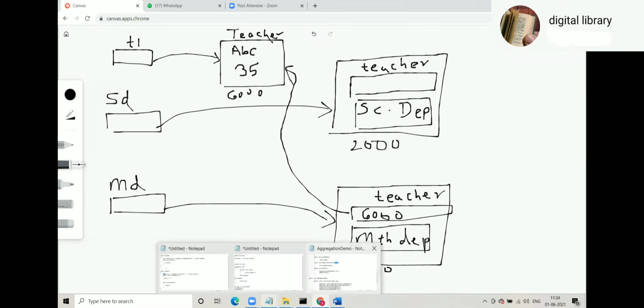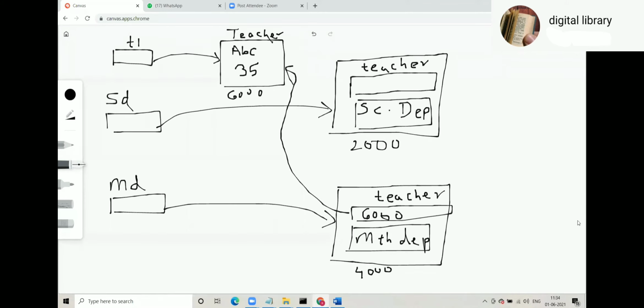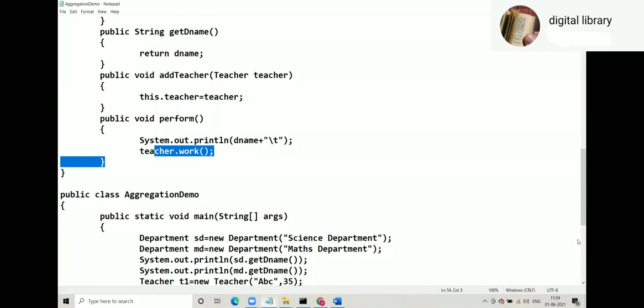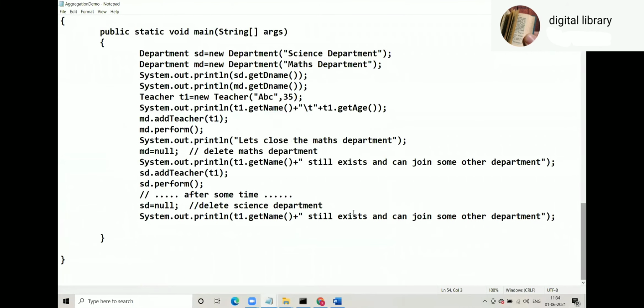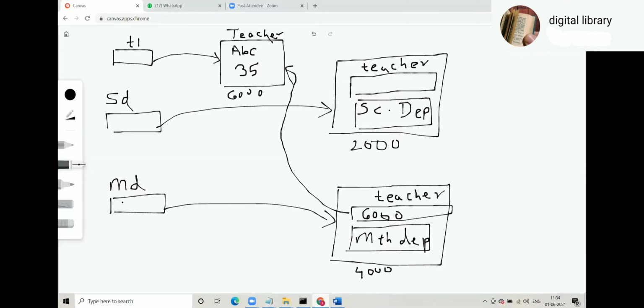MD.addTeacher, then MD.perform. Now when you say MD.perform, control goes to perform. So teacher.work, this teacher will work. Then we have, let's close the maths department. MD = null. What will happen when you say MD = null?